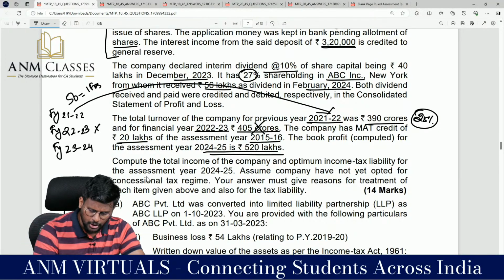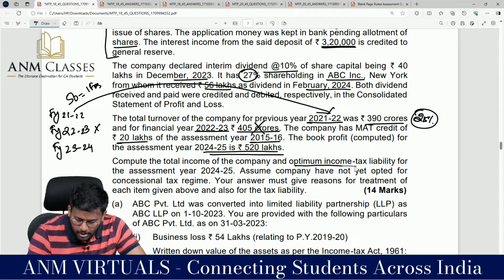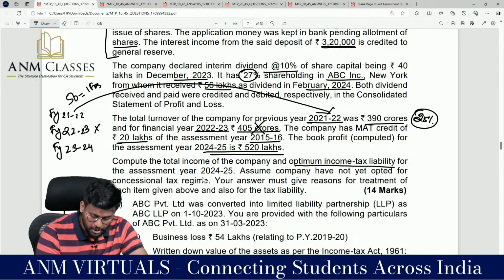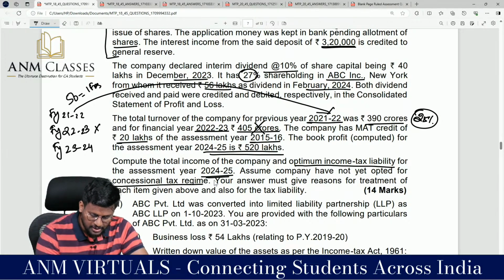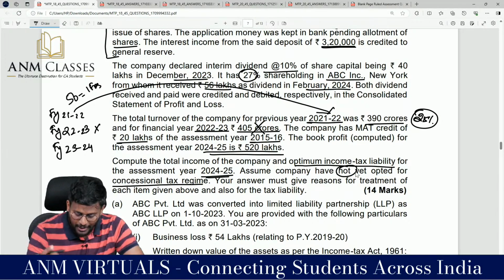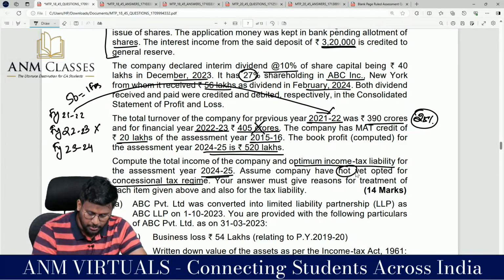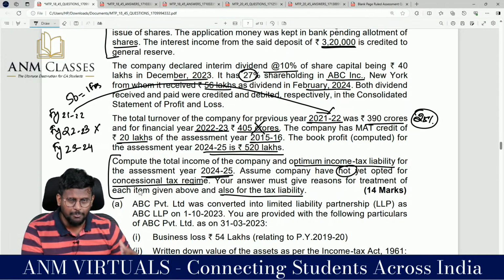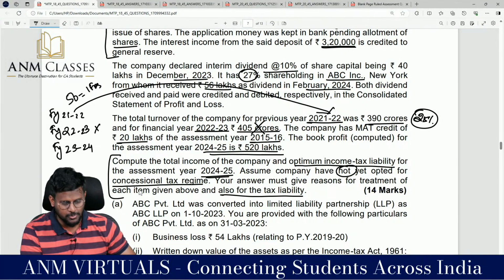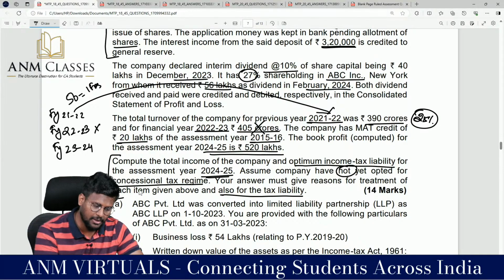Compute the total income of the company and optimum income tax liability for the assessment year 24-25. Assume the company has not yet opted for the concessional tax regime. Not yet opted. Your answer must give reason for treatment of each item given above and also for the tax liability. This line only motivated me to solve this question, my dear lovable students, because it's a beautiful analysis they are making.